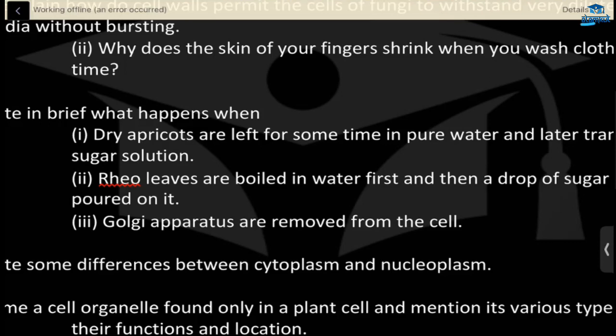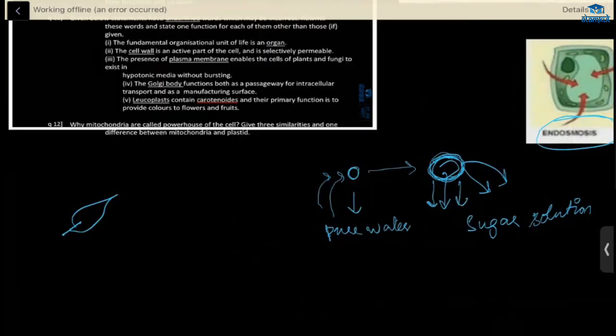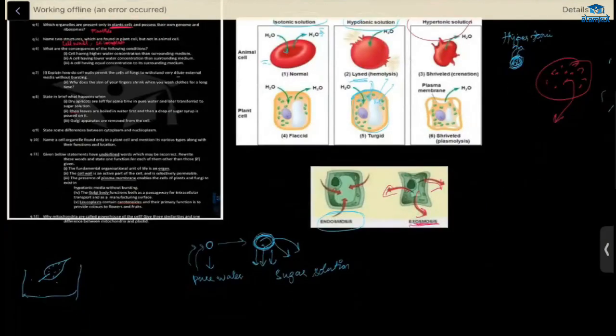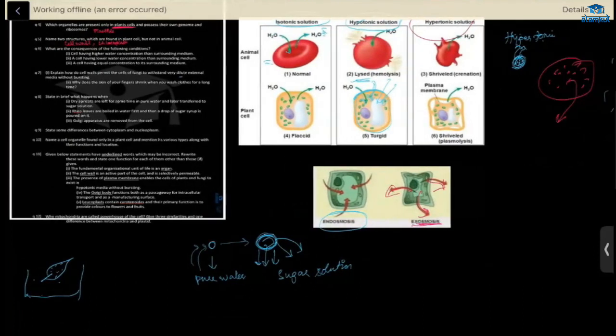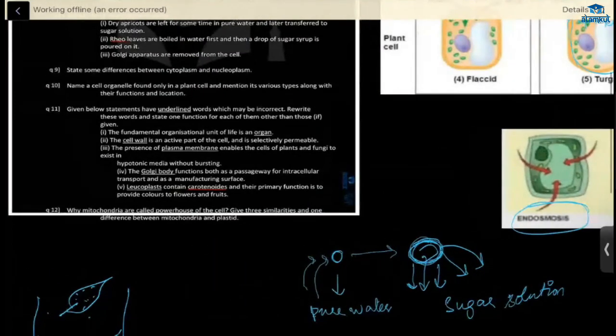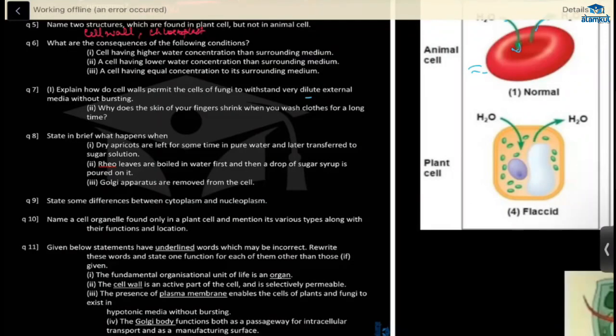Rio is a plant name and its leaf, okay? What is happening here? We are putting it in water, but we are boiling it. So what will happen? The cells of the leaves will die. It will get killed. Okay. So here there won't be water movement. No change occurs in the dead leaf. Yes, water will not move out because they are already dead. Okay, that's all in this case.